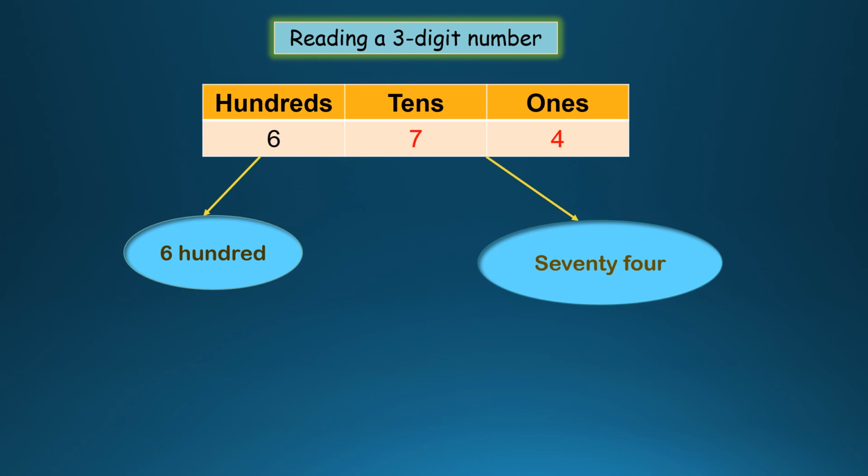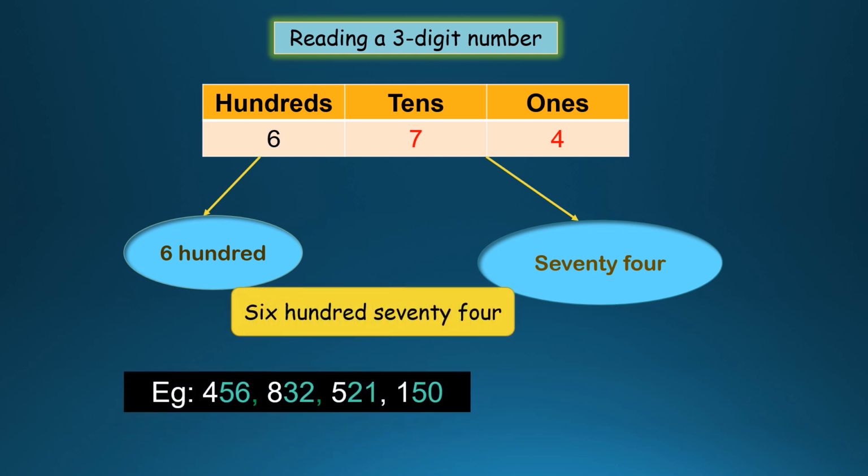Now there are a few more numbers here. 456. That's how we read. The number which is in white color is in hundreds, and the other 2 digits are tens and ones. We read it as a 2-digit number. So the second number will be 832, and the third one is 521, and the next one 150. That's how we read these numbers.